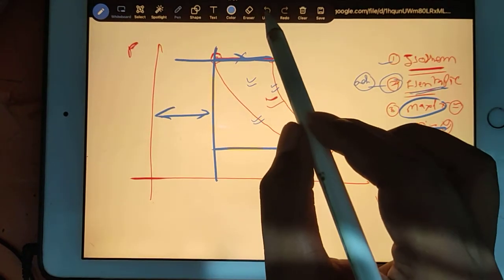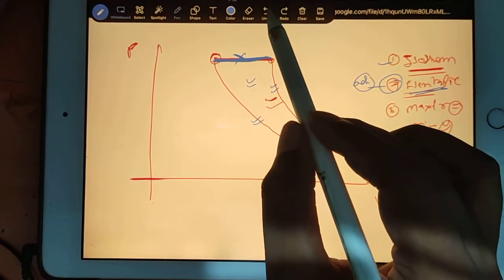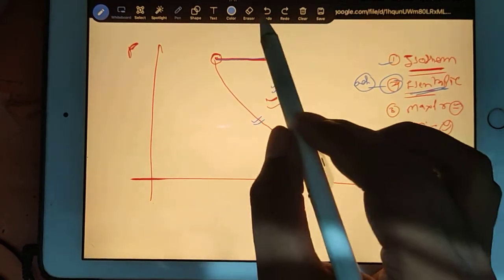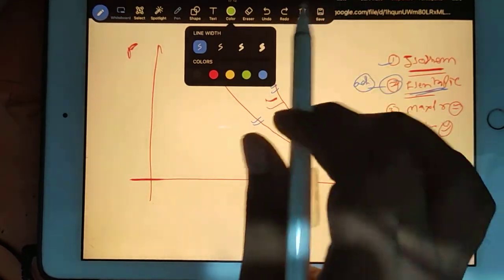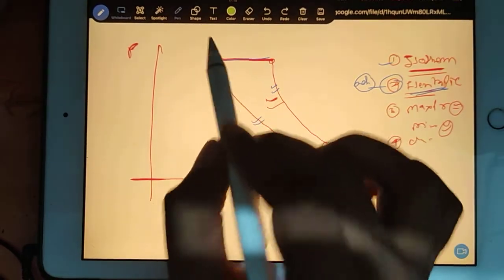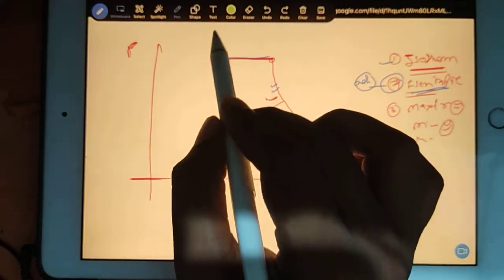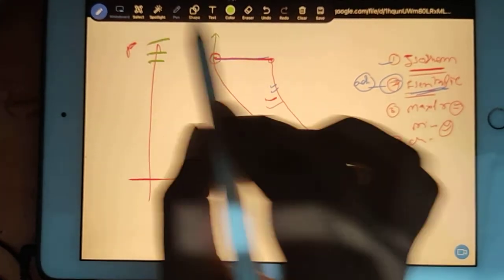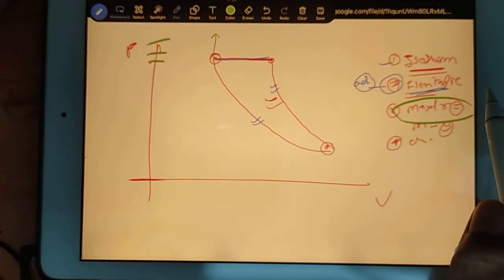Okay, so this cycle is one possible cycle. We have to think by ourselves. It is just a game. What else can we draw? I will change the color. Now see, keep in mind, you cannot go up. Why? If you go up, your pressure will increase, but you have to fix the maximum pressure.